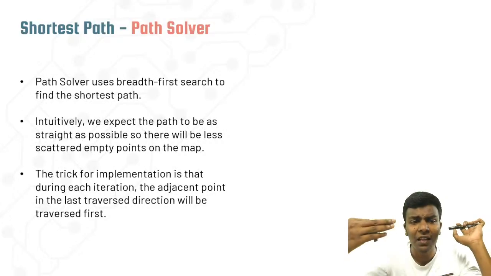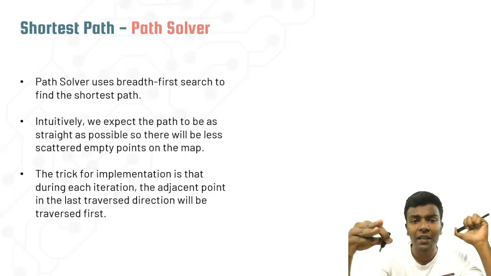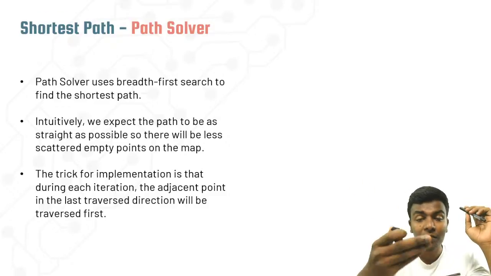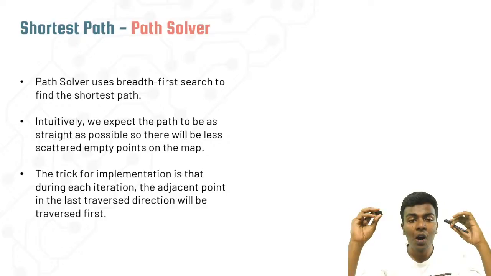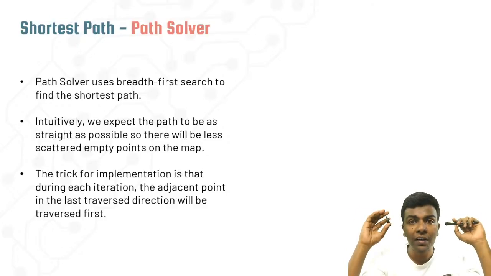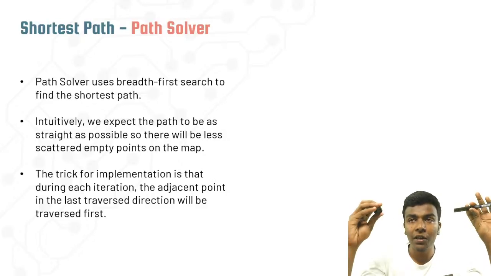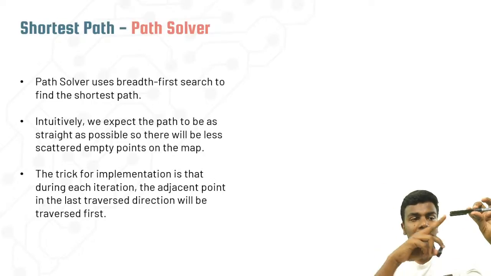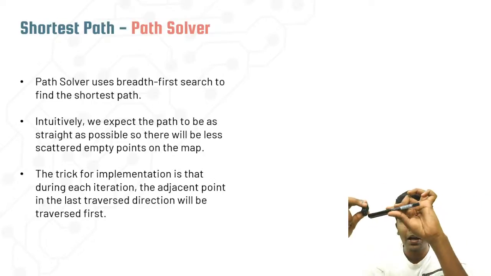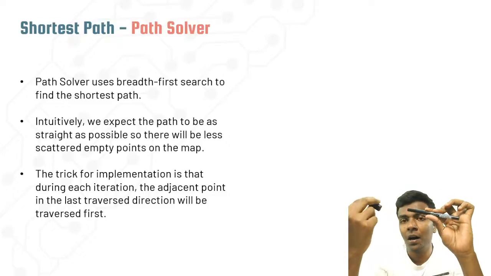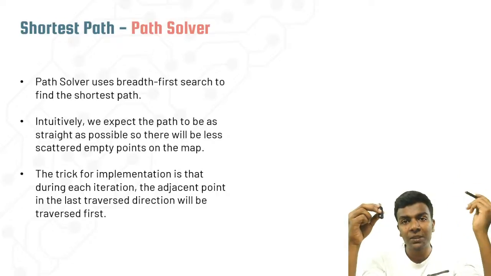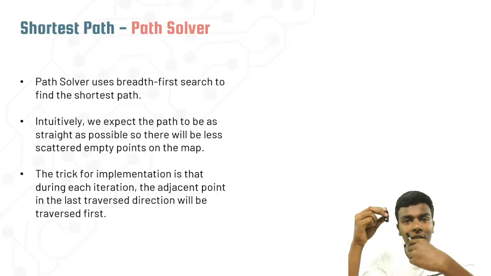On that first part, the shortest path is going to use breadth first search to find the shortest path, the algorithm used in this AI snake game. First of all, it will try to identify the shortest path as straight as possible. Here there is an egg and here there is a snake, so there is a way to reach the egg straight. In that scenario, you should not look for any other path, like going left and then right.